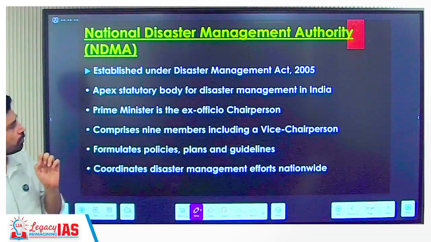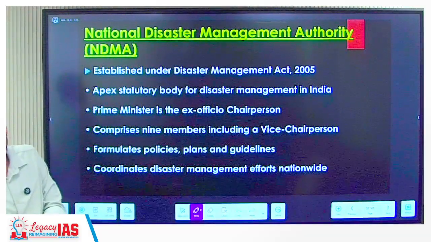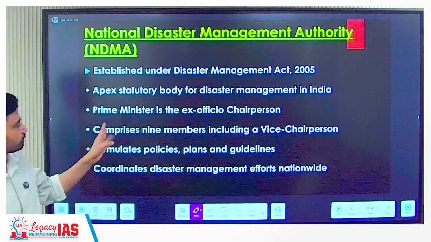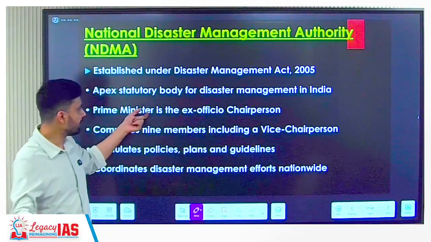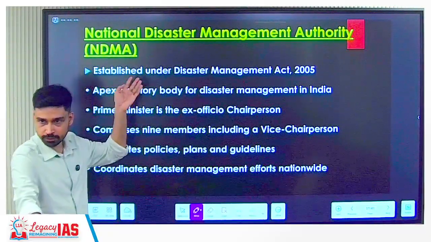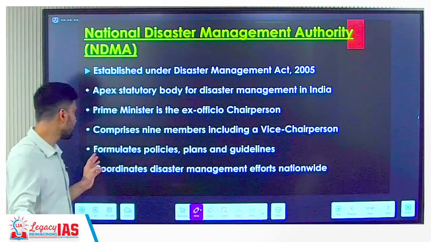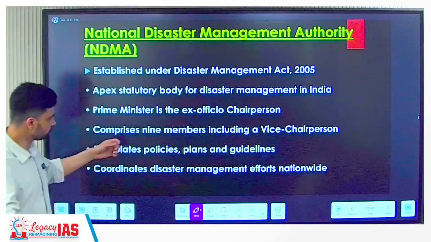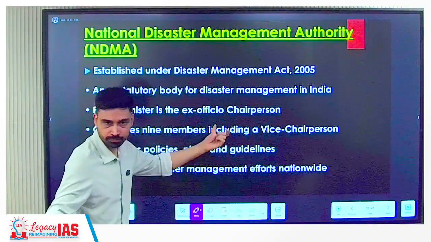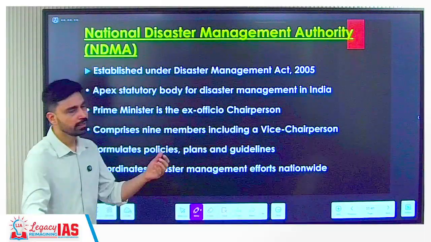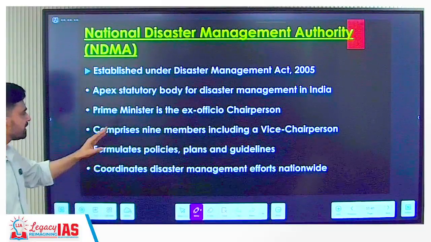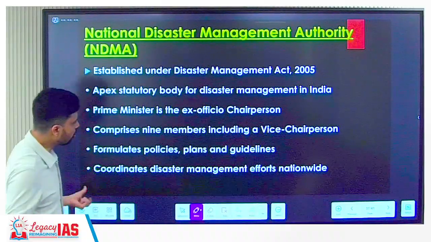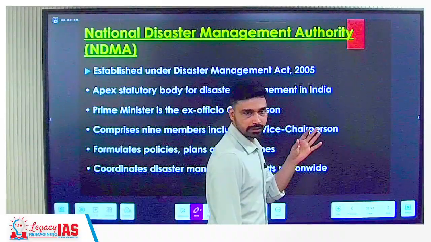Okay, this is a previous year UPSC prelims question. Who is the chairperson of the NDMA? What is the answer? PM. Okay, so that is obvious. If the PM is the chairperson, can you think of any body which will be higher than that? No. Okay, that's why NDMA is the apex body. Apart from the PM, it also has how many members? 9 members. So you have a vice chairperson, and many times it is the Ministry of Home Affairs, the Minister of Home Affairs. It formulates policies, plans, and guidelines for disaster management and coordinates disaster management efforts nationwide.